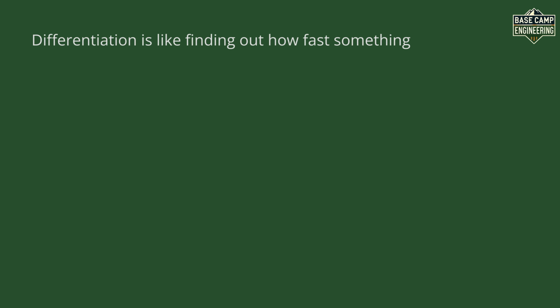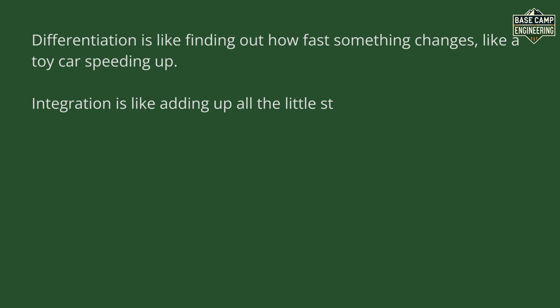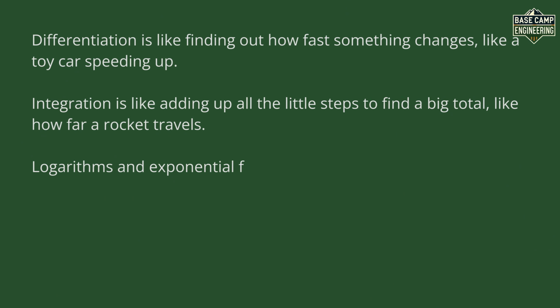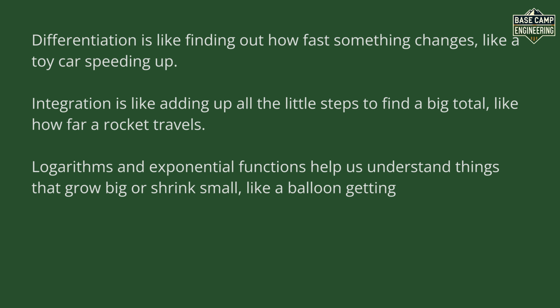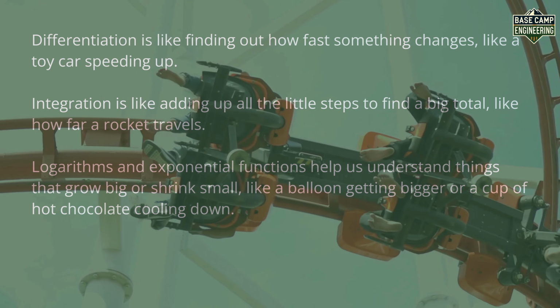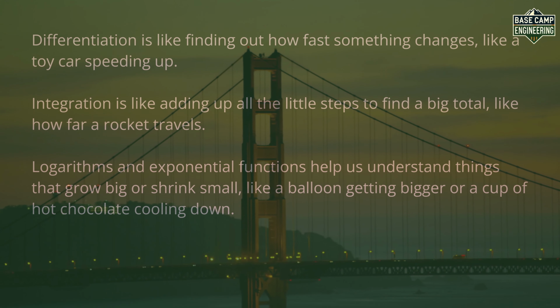We have learned so much about calculus in engineering today. Let's go over what we discovered. Differentiation is like finding out how fast something changes, like a toy car speeding up. Integration is like adding up all the little steps to find a big total, like how far a rocket travels. Logarithms and exponential functions help us understand things that grow big or shrink small, like a balloon getting bigger or a cup of hot chocolate cooling down. You have seen how engineers use calculus to build roller coasters, launch rockets, and make bridges safe. I hope you are excited about calculus now.